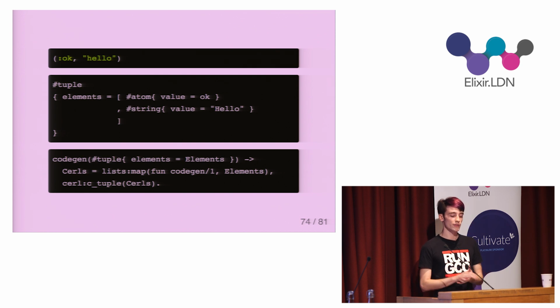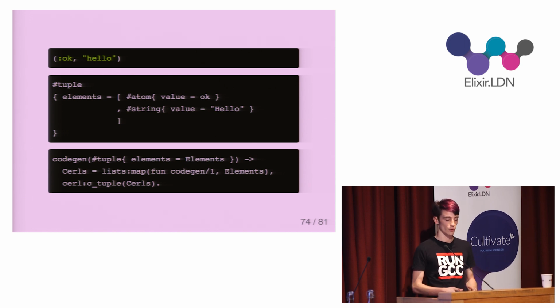Yes. So here the children were leaf nodes. They were a string and an atom. But what if the children were also branch nodes? What if one of the children was a tuple, and that tuple contained a list, and so on? So each clause that handles a branch node has to call the cogen function on each of its children. And because of this, when the cogen function is called on the root node of the tree, that node's children will be transformed, and their children will be transformed recursively, and so on, until the entire tree is converted into core Erlang.